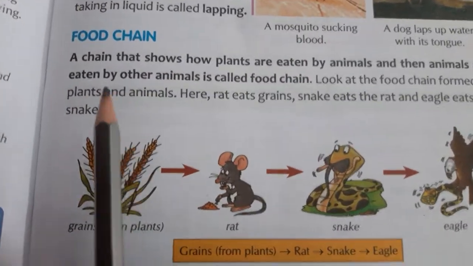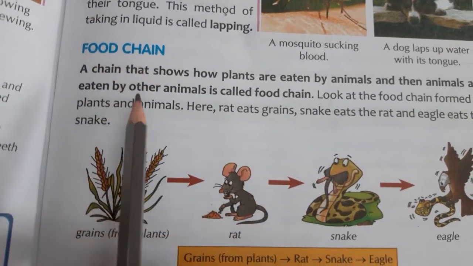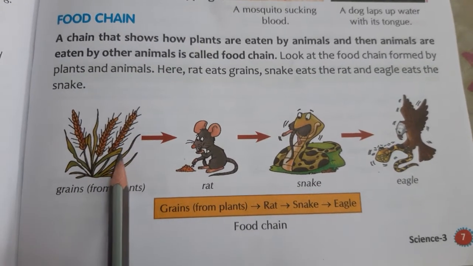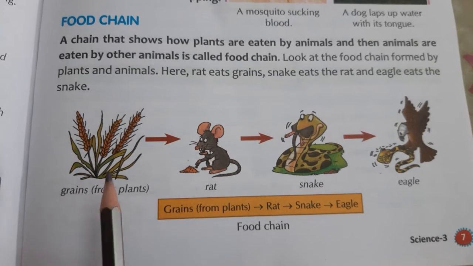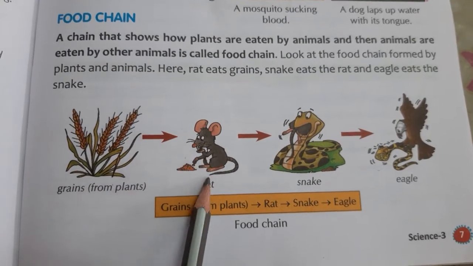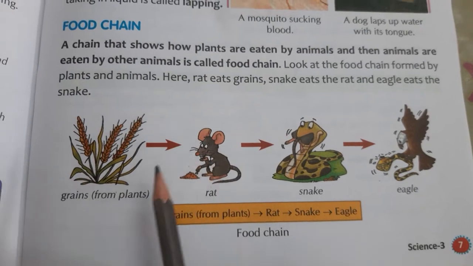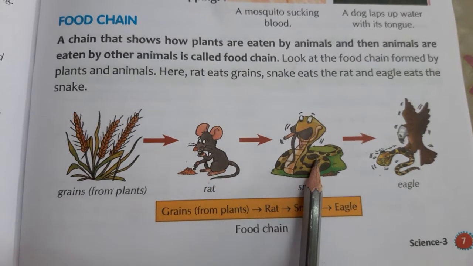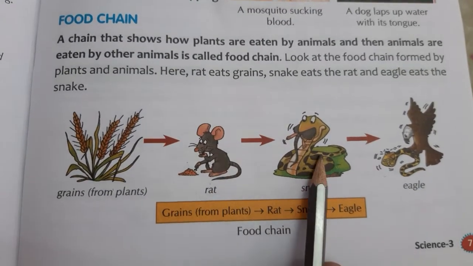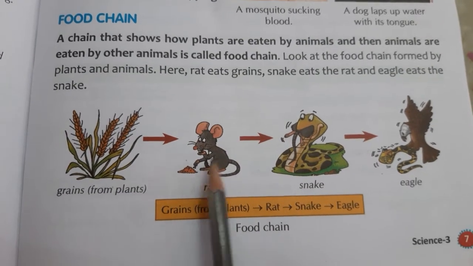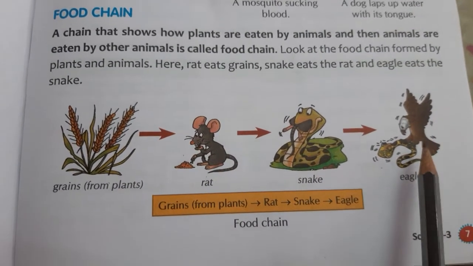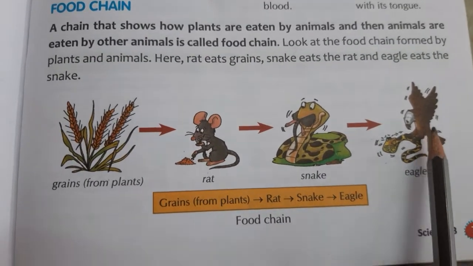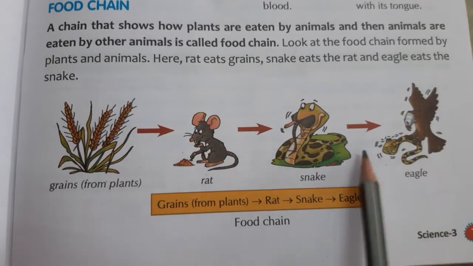Now today I am going to explain to you about the food chain. Just see here in the picture, the first one is grains or plant. The plant or grain is eaten by rat. Further, the food of rat is grains. Now the food of snake is rat. Rat is eaten by snake. So rat is food of snake. And in the next step, snake is eaten by eagle. So snake is food of eagle. So this is a food chain.